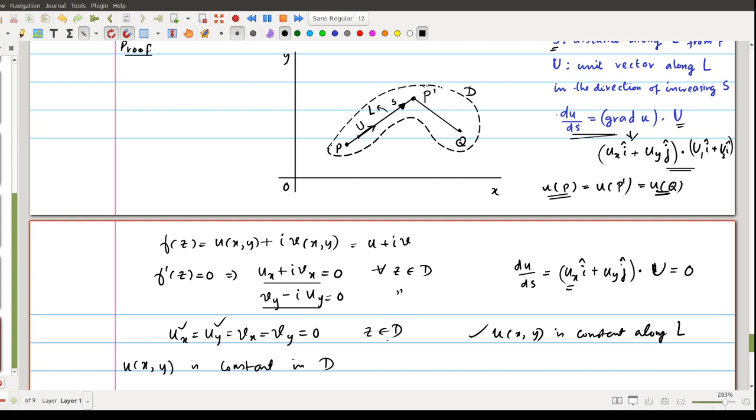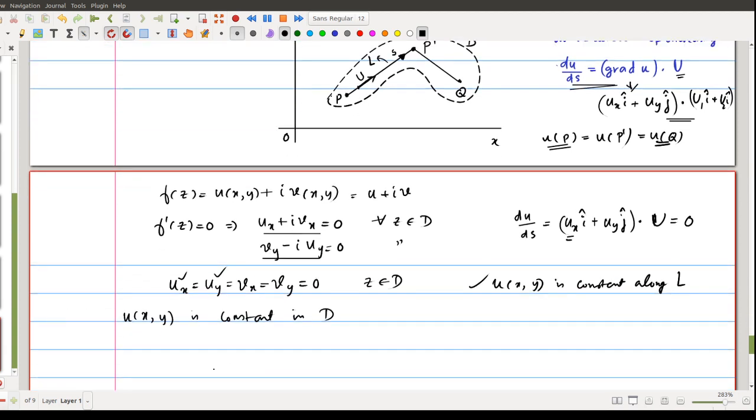From this we can write u of x, y equal to a for all z equal to x comma y that belongs to D. In a similar fashion we can repeat the same thing using v. Then we will also get v of x, y equal to some b for all z equal to x comma y that belongs to D.